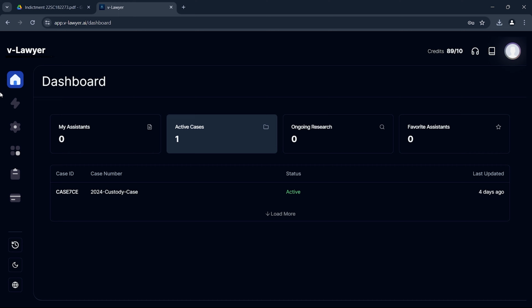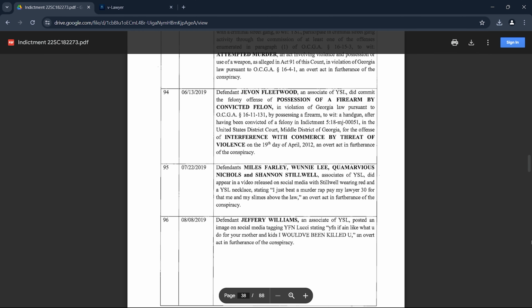Hello, everyone. Today we're going to analyze YSL's RICO case using artificial intelligence. It's a complex case that spans a total of 86 pages. Let's dive in and see how AI can help us untangle the intricacies of this case.